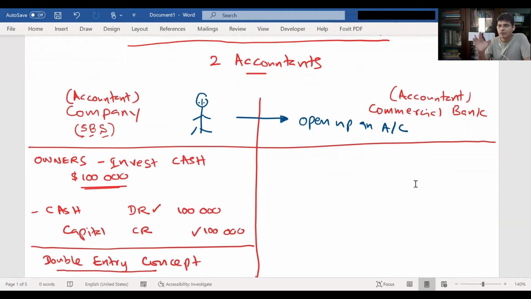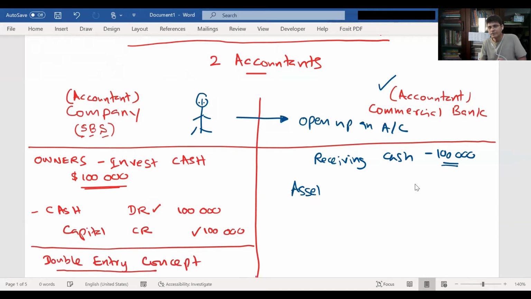Now forget about the company accountant and think from the commercial bank accountant's point of view. The bank is receiving cash of 100,000. When he receives cash, what would the accountant do? The commercial bank is a separate entity. The accountant has to follow the normal double entry concept.